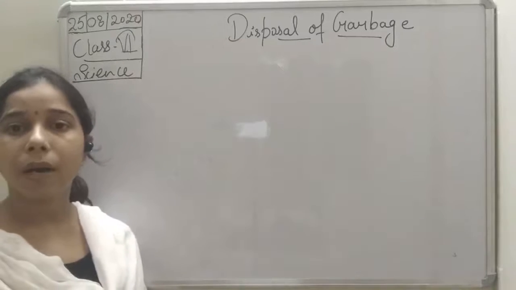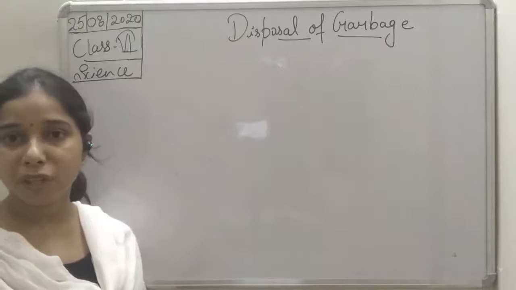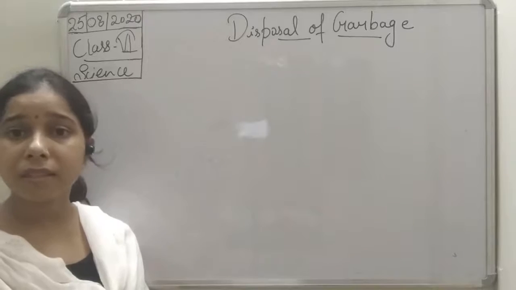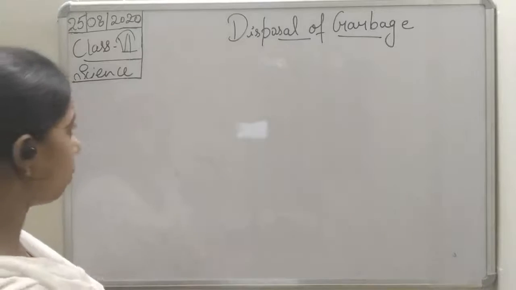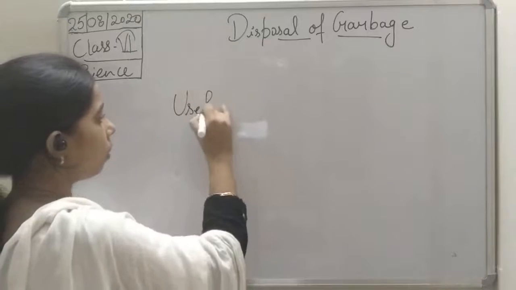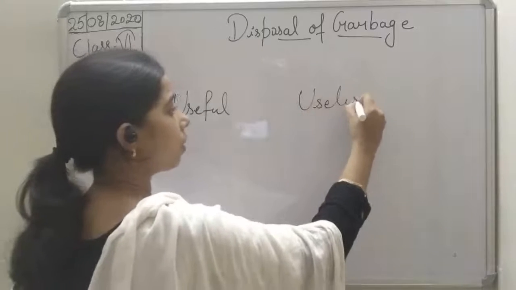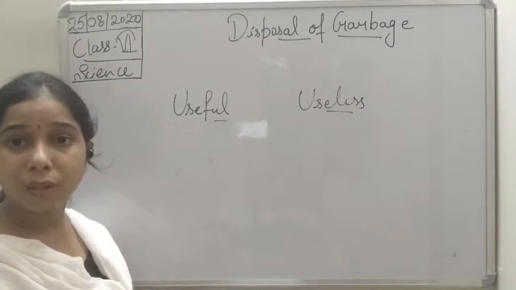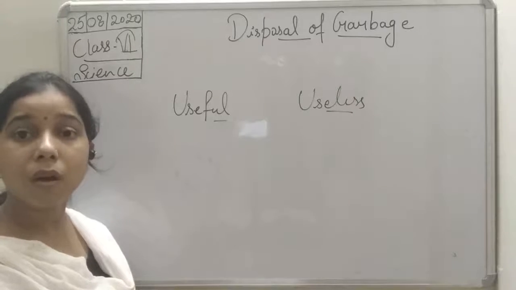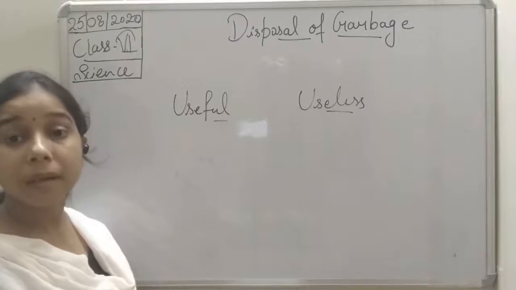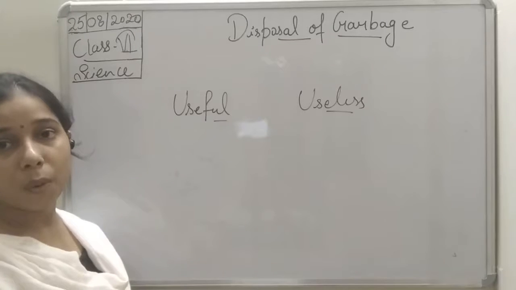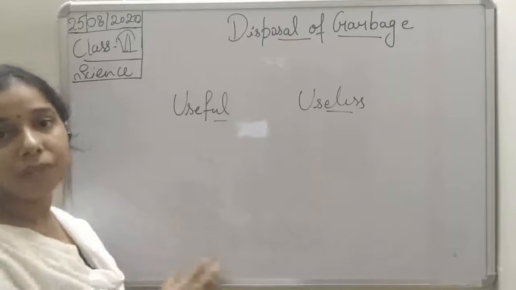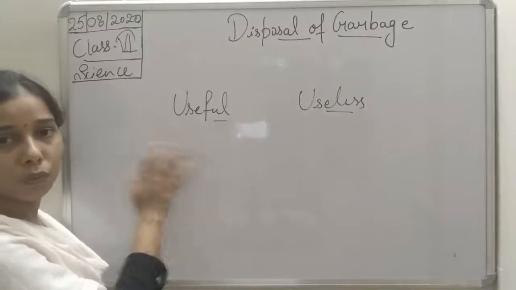And then students, we talked about how we can differentiate the garbage into two components. On that basis we said that first is the useful component, and useless. What are the useful components, students? Those components which we can use, which we can convert into a useful thing, as well as the object or component which we can recycle, that we will take under the useful component.